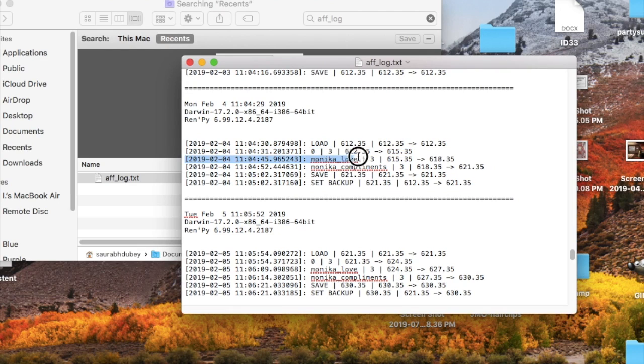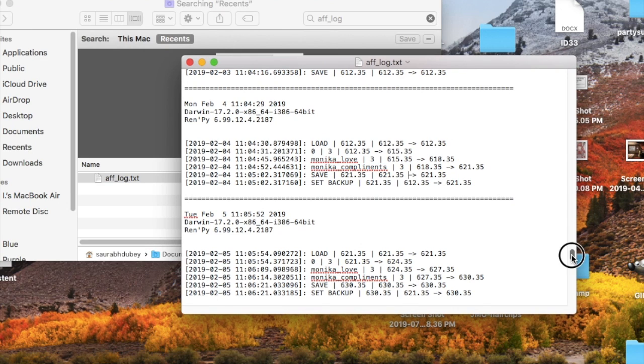Telling her that I love her gave her another 3 points. Then a compliment, which you can give her, gave another 3 points. So in total that was 9, even though there's a 7.5 limit. I think it's a bit glitchy and you can sometimes get 9. But after that, even if I complimented her or did anything, I couldn't get it beyond 621.35.